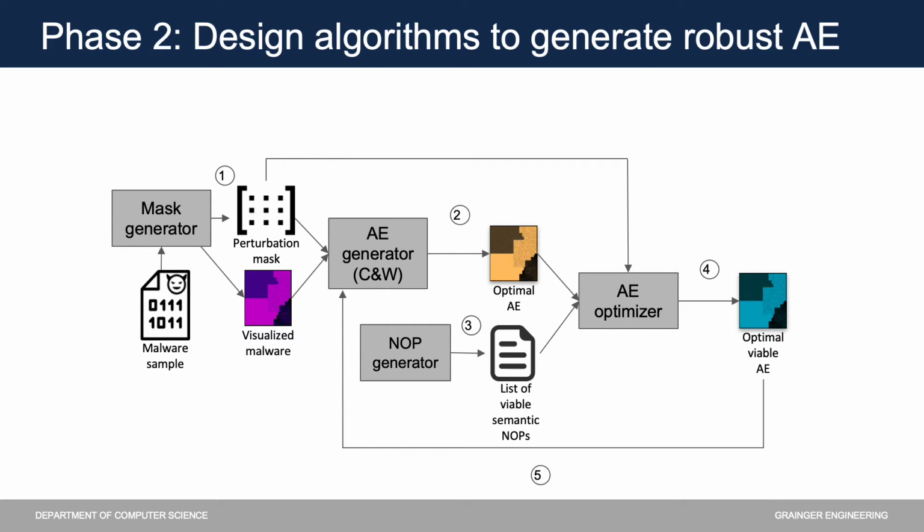This is an overview of the adversarial example generation algorithm. This process is comprised of 4 modules: the mask generator, the adversarial example generator, the NOP generator, and the adversarial example optimizer. In the next few slides, we will be talking about each of these modules in details.